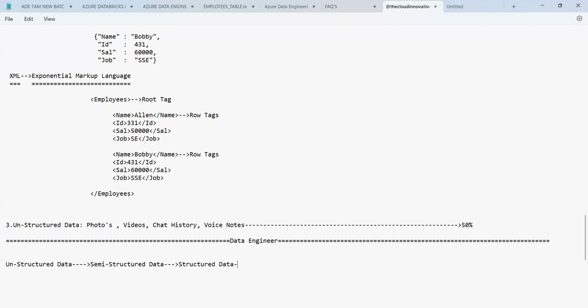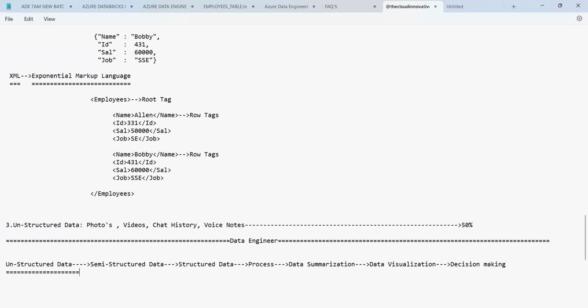This structured data we use in the process, and on the process we apply data summarization. On the data summarization we use data visualization, and on the data visualization we use decision making. Okay, guys, so this is the process you have.